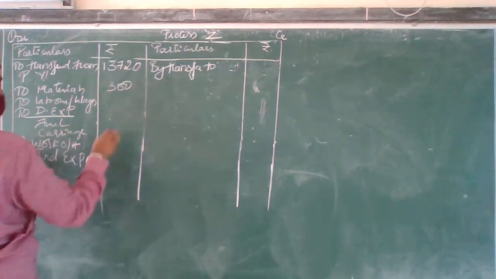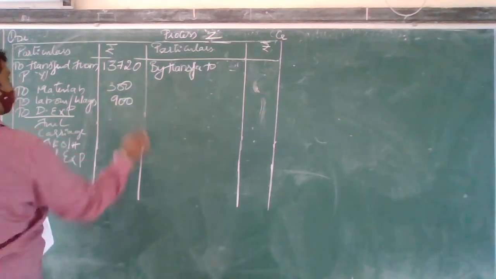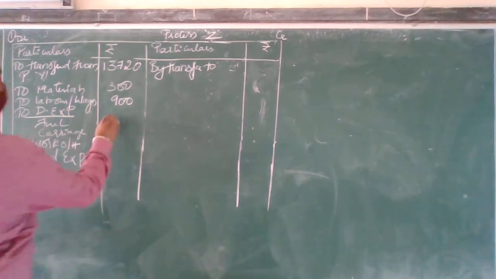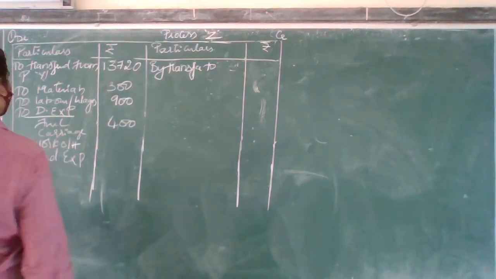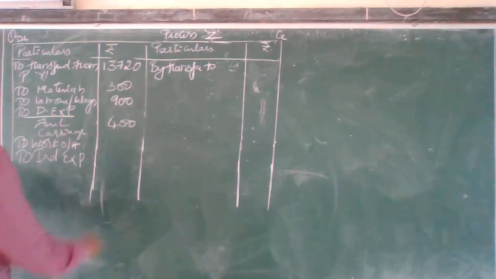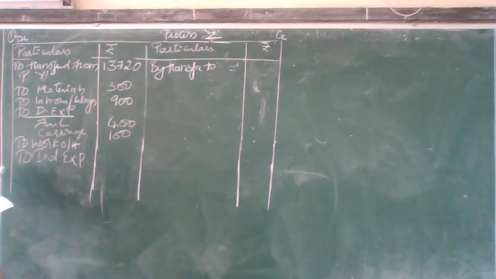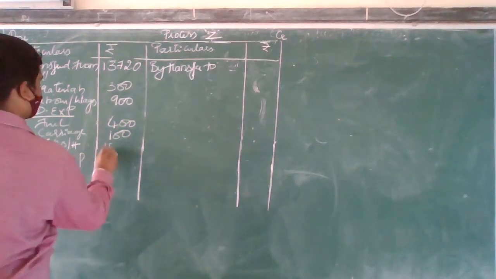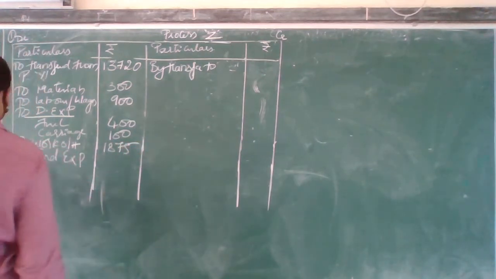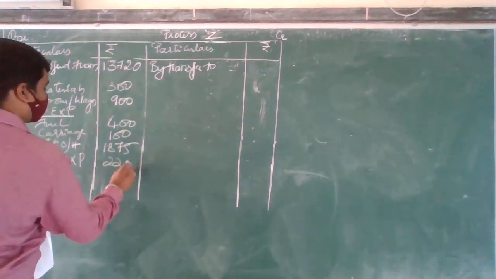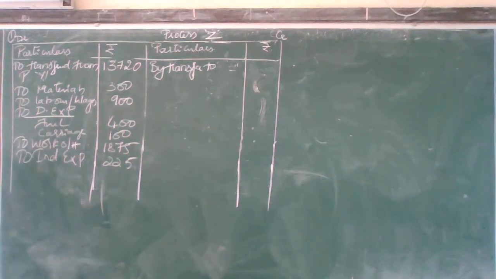300. Then for labor 900. Then fuel, how much do we have? 400. Then carriage, how much do I have? 100. Then work overhead, how much do I have? 1,875. Then indirect expenses for the last, that is process Z, 225.